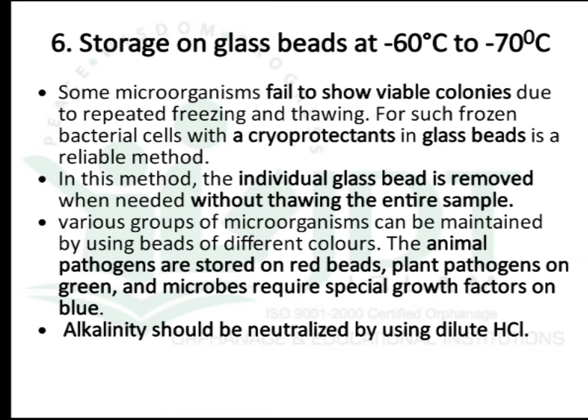This method is mainly used for some microorganisms which fail to show viable colonies due to repeated freezing and thawing. For such microorganisms, freezing bacterial cells with a cryoprotectant on glass beads is a reliable method. In this method, an individual glass bead is removed when needed without thawing the entire sample.